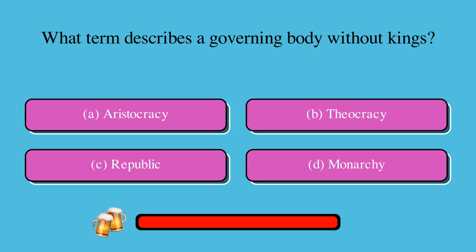What term describes a governing body without kings? Is it A. Aristocracy, B. Theocracy, C. Republic, or D. Monarchy? The correct answer is C. Republic.